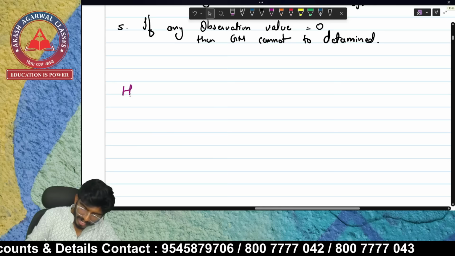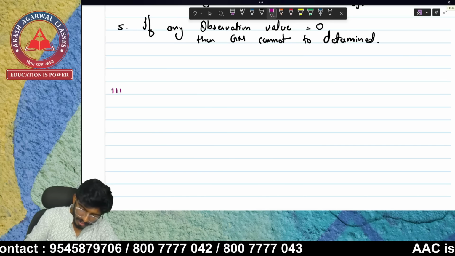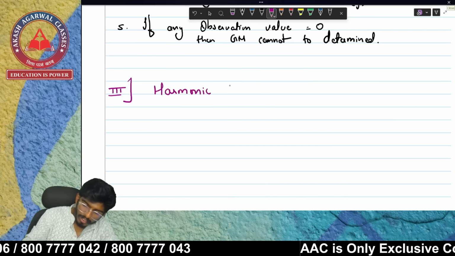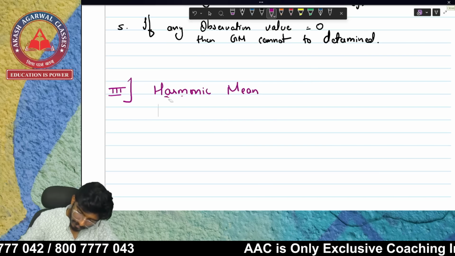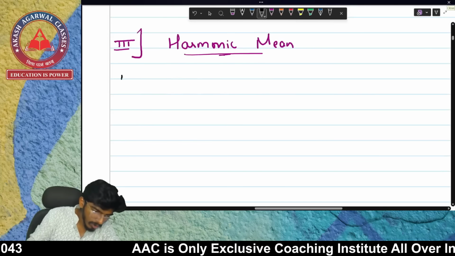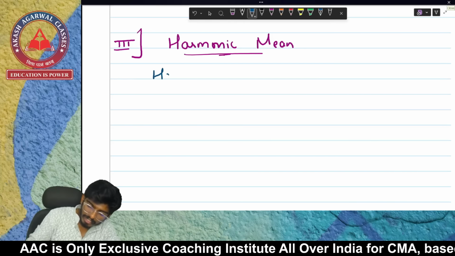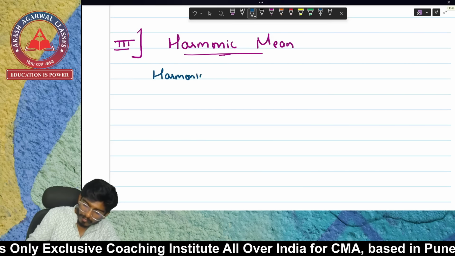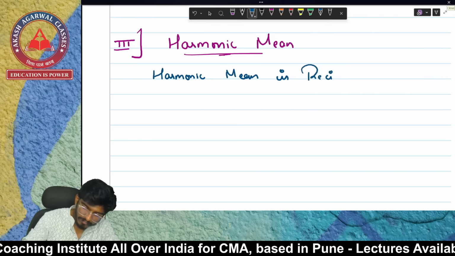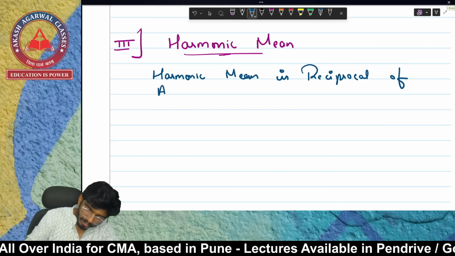Get your notebooks and write down the other, that is harmonic mean. Before writing the first one, we'll write that harmonic mean is reciprocal of arithmetic mean.